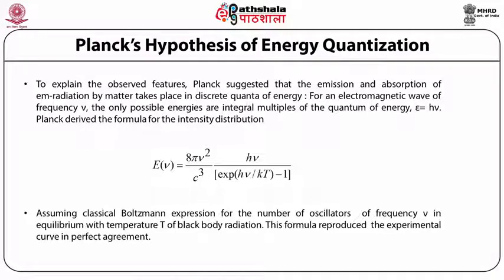Here again we can see that the number density for the harmonic oscillator is given by 8 pi mu square by c cube, but instead of the average energy being taken as kT as was done in the classical theory, here the energy is taken as h mu upon exponential within brackets h mu by kBT minus 1. In this manner, Planck was able to explain the entire spectrum of black body radiation, and this was the first success of the quantum theory.